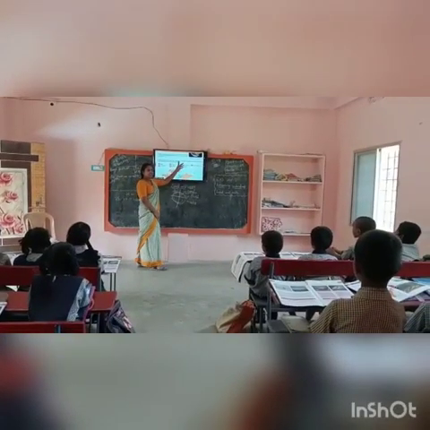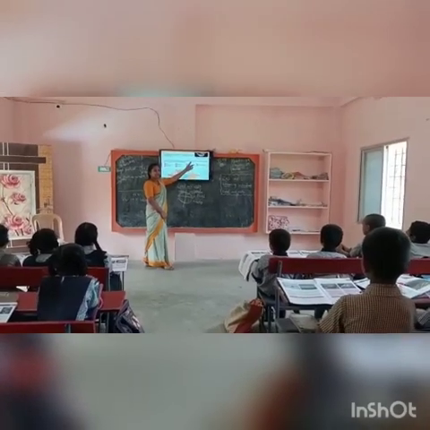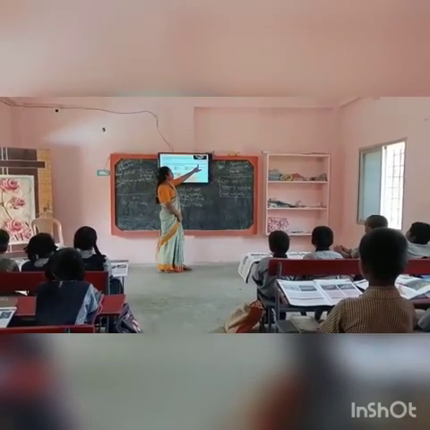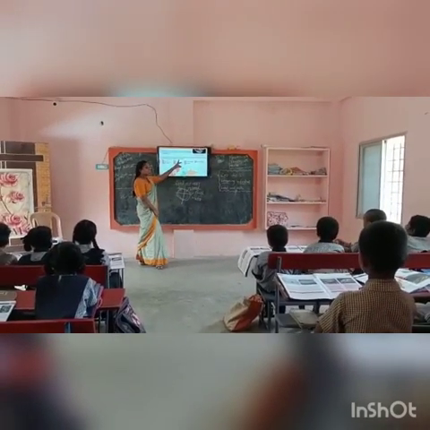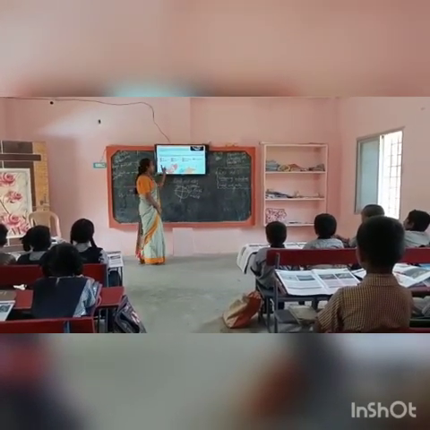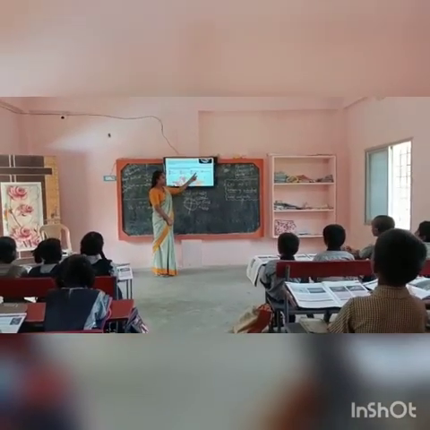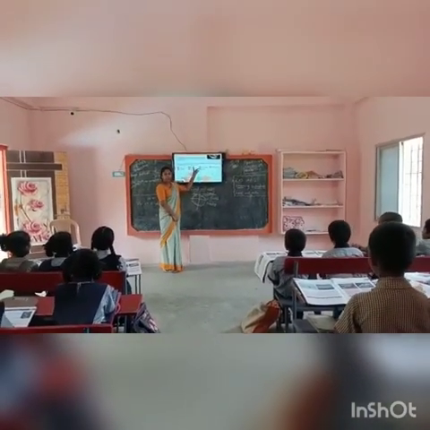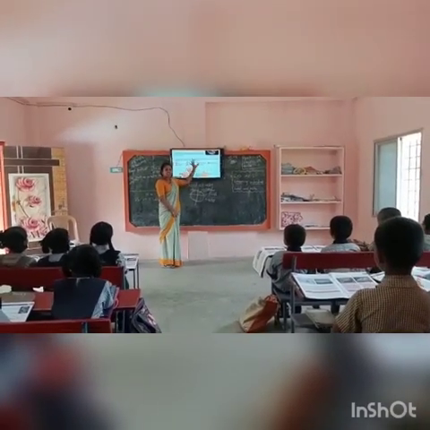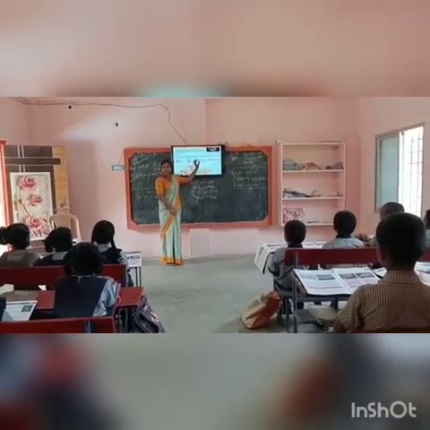Divided into 7 major continents. How many? 7 major continents. Continents are very large piece of land. There are 7 continents on the earth. What are the 7 continents? Asia, Africa, America, Australia, Antarctica, Europe. These all are the 7 continents on the earth.